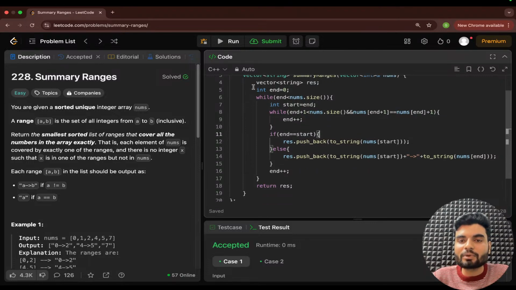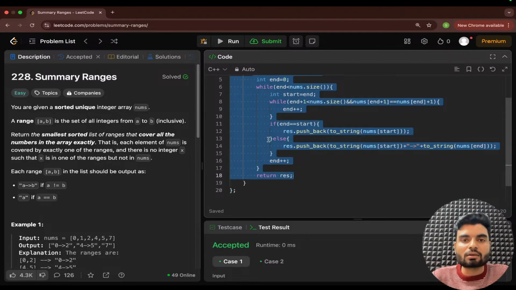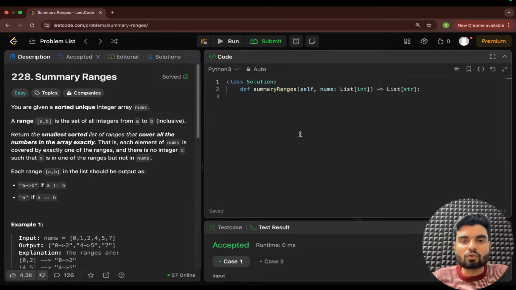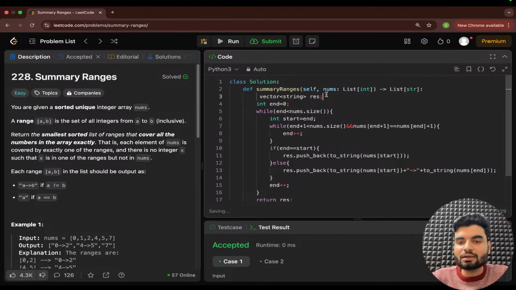Here what I'll do, I'll copy the same thing and we'll convert the same code into Python. Okay, so now go to Python here and I'll paste it here. You don't have vector in Python, so what you have is list. So result is equal to an empty list. You don't have these data types and semicolons. You don't have to use this. And again, you don't have the size method. You have len method.